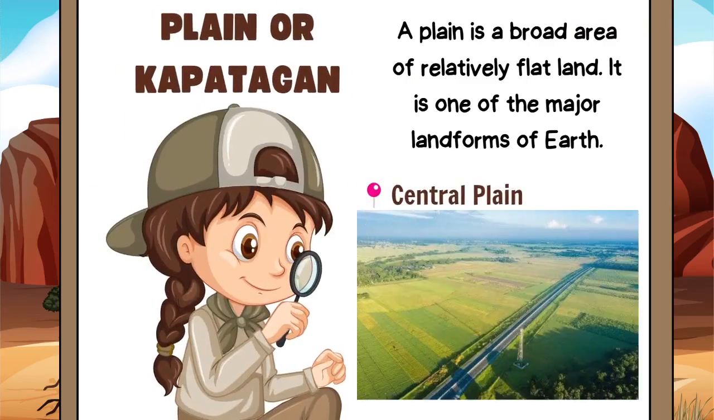Plain, or in Tagalog, kapatagan. A plain is a broad area of relatively flat land. It is one of the major landforms on Earth. Example of plain is the Central Plain of Luzon.